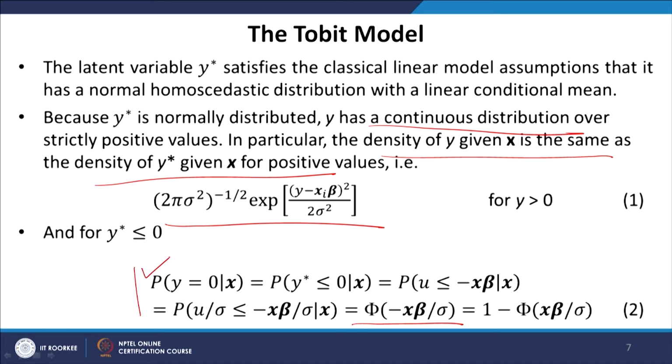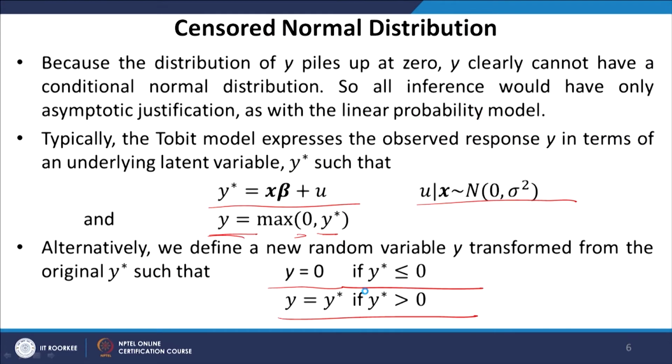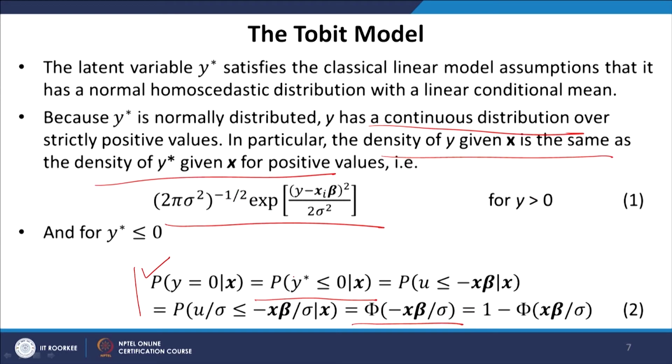So, this is our probability response function when y takes the value 0 for given x, that is equal to P(y star less than or equal to 0 conditional upon x). Now, as we had written y star equals x beta plus u, we can also write x beta plus u less than or equal to 0. From here we derive that this is equivalent to the probability that u is less than or equal to minus x beta, conditional upon the values of x again.